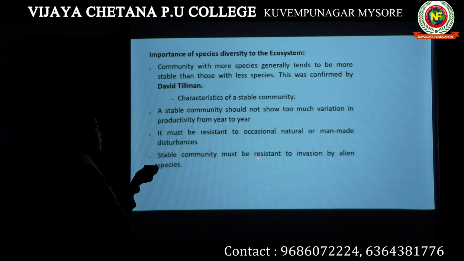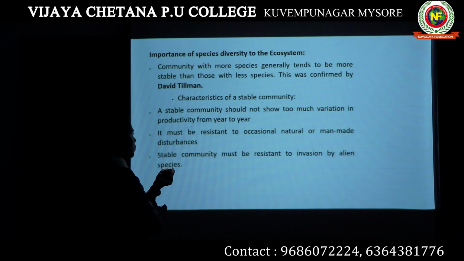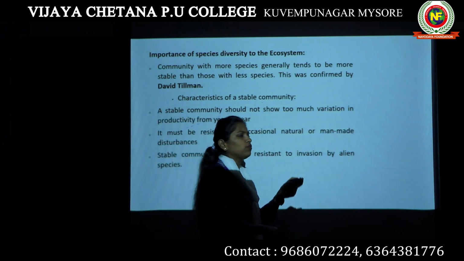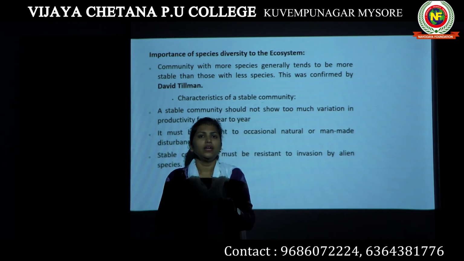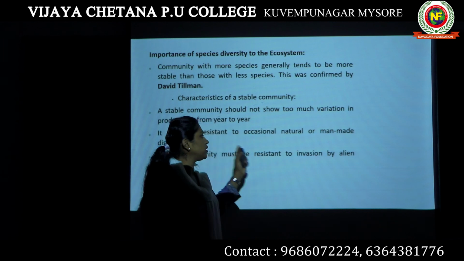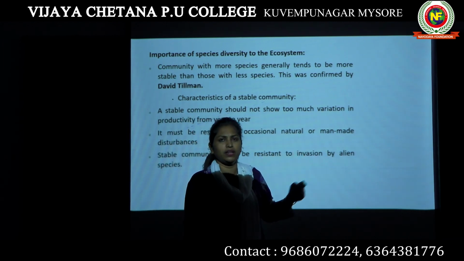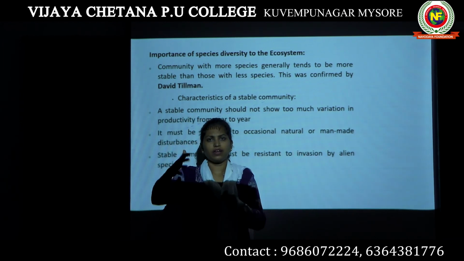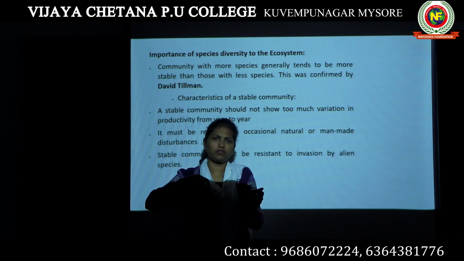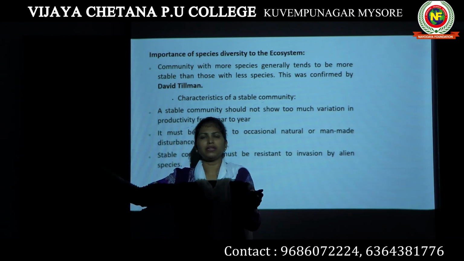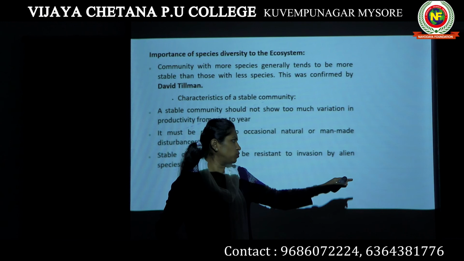A stable community must be resistant to invasion by alien species. If you have to call a community a stable community, then it should be resistant to invasion by alien species. Species coming from some other ecosystem are known as alien species.